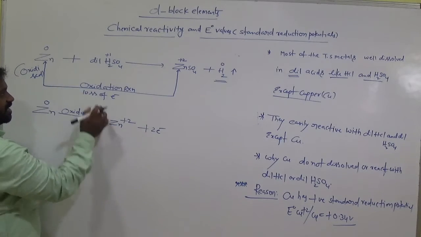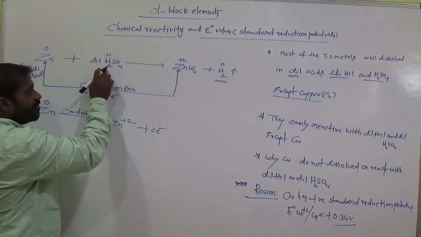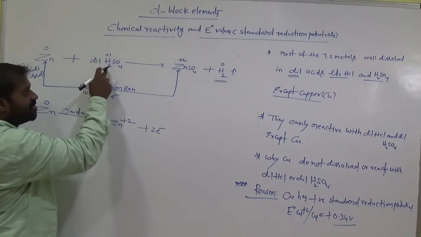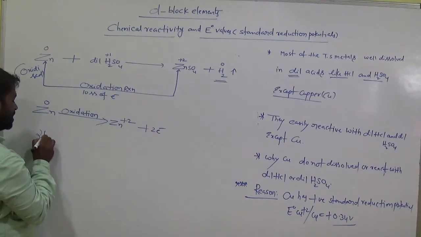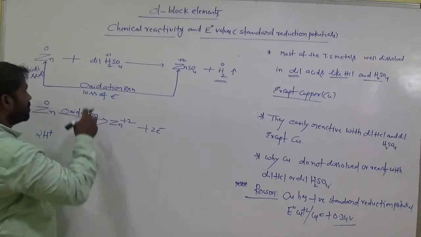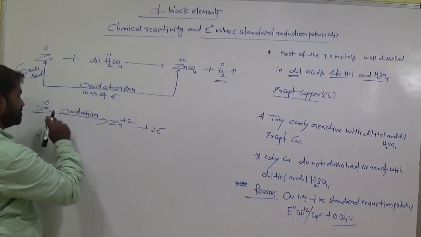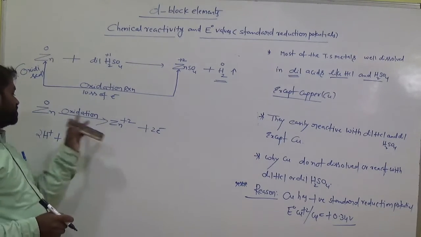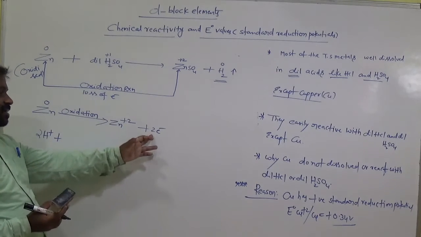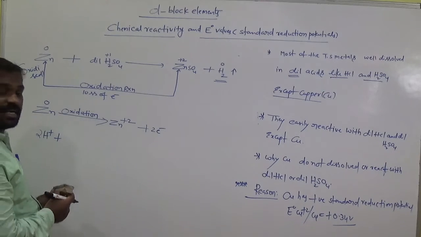Okay. Now here we have H2SO4 acid. In this H2SO4, how many H plus do we have? 2 H plus. Why? Because 2 hydrogens here in H2SO4. Clear? So now these 2 H plus accept these 2 electrons which are from zinc. Am I right? These 2 electrons are accepted by these 2 H plus here.